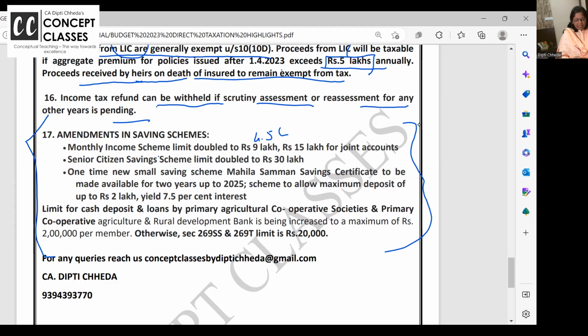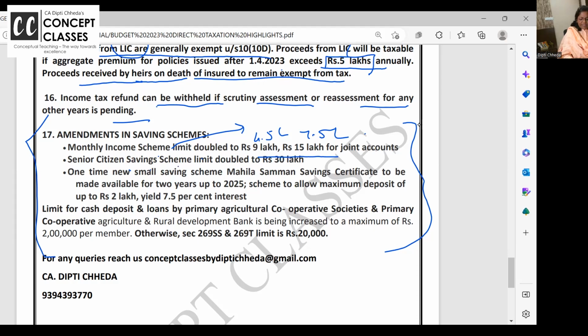4.5 lakh in the single account, 9 lakh in the joint account. Okay, sorry, 4.5 lakh in the single account and 7.5 lakh in the joint account. Last year's limit for MIS scheme for senior citizen, you can put maximum 4.5 lakh. That limit is doubled. So we are going towards more saving mode. And even in joint accounts, husband, wife together, 7.5 lakh, the limit is doubled to 15 lakh.